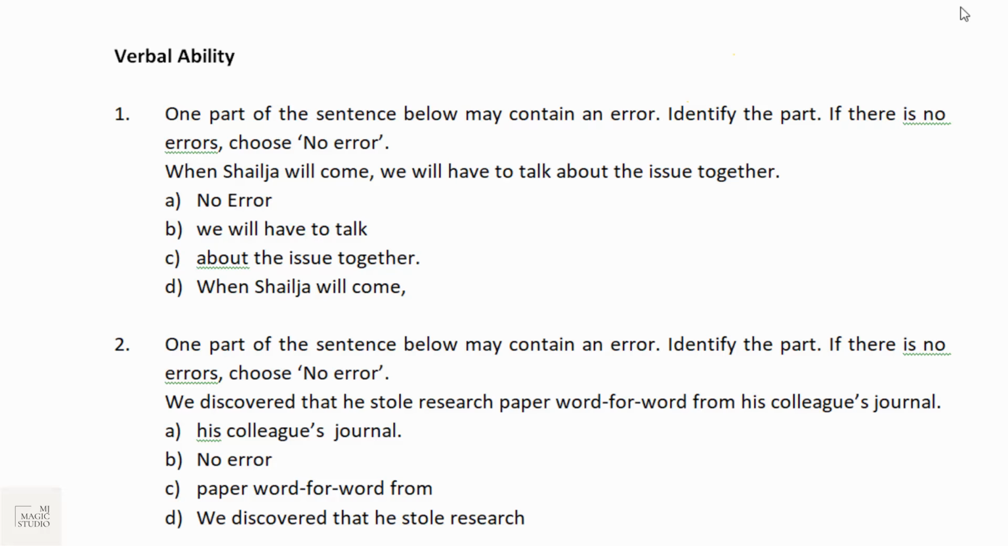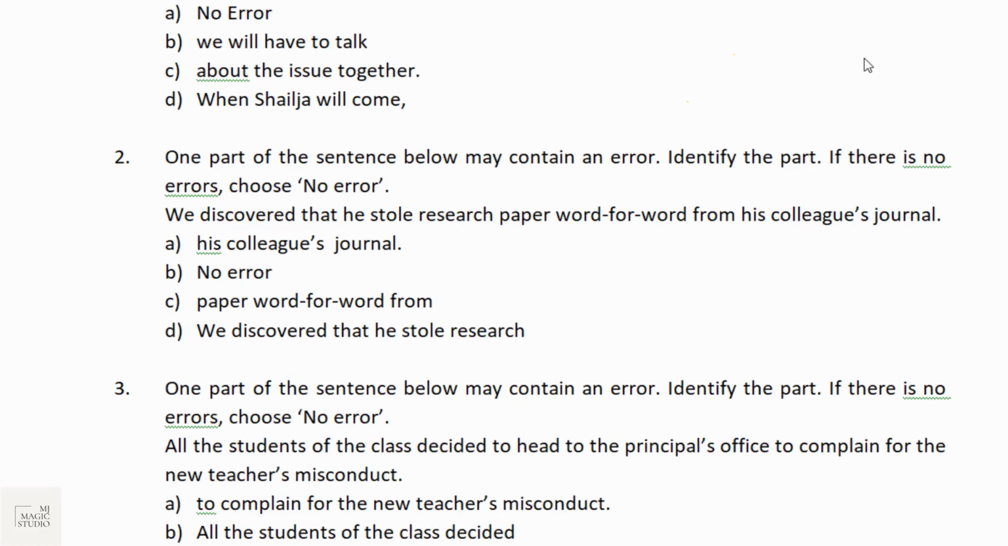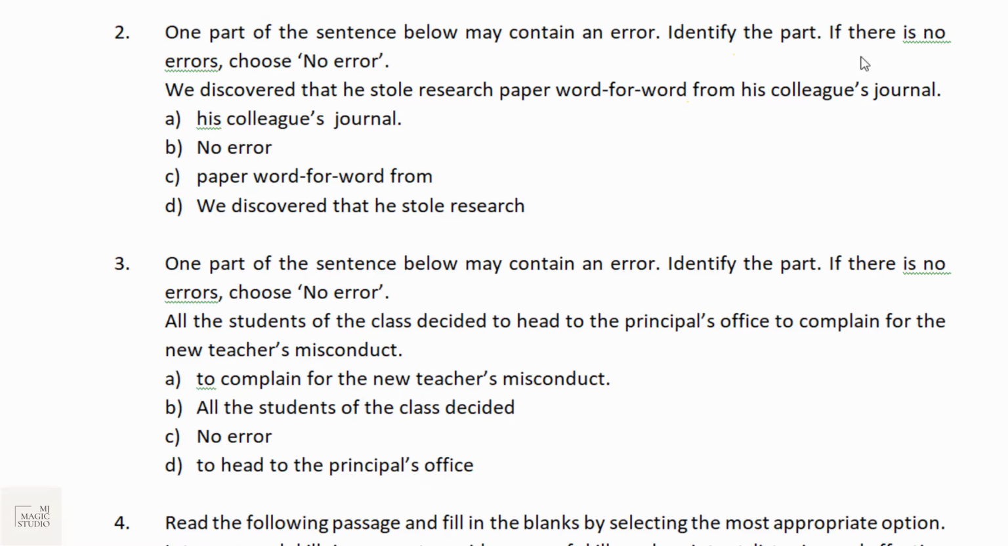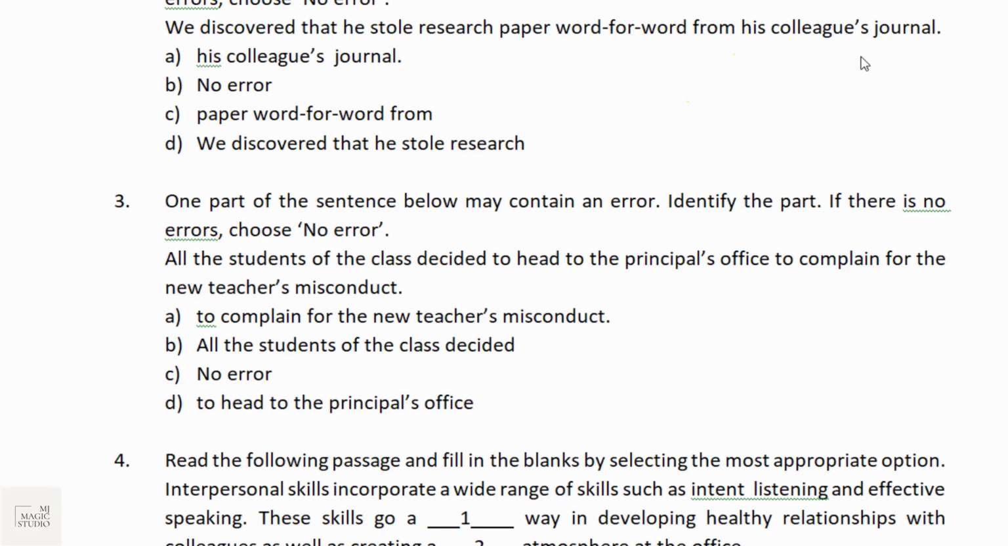And here I'll be showcasing the buckets, and they follow the bucket system in verbal ability also. Question number 1 would be to find the error. A statement is given and you need to find which part of the statement has an error. So the first question is from error detection. The second question, as we can see, is also from error detection. One part of the sentence below may contain an error. Identify that part. Question number 3 is also from error detection. So we have 3 questions from error detection.